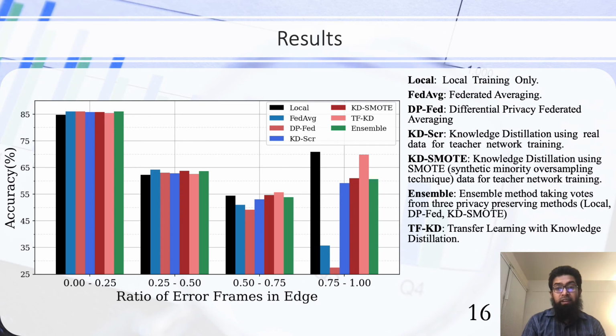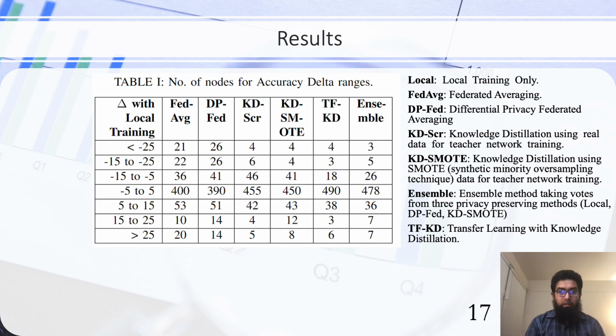But even at the rightmost case, we can see that the proposed transfer learning with knowledge distillation method outperforms other methods. Federated averaging based methods in this case fail, and we can see the advantage of training first with synthetic data and then transferring, because our transfer learning with knowledge distillation method here outperforms the knowledge distillation with synthetic learning, KDSMOT. Finally, we compared the performance of local training with different edge learning methods.